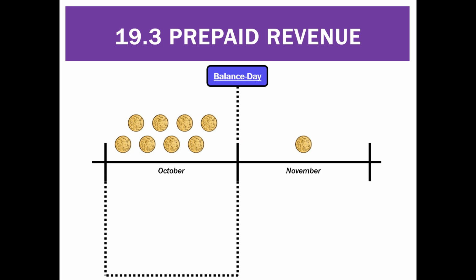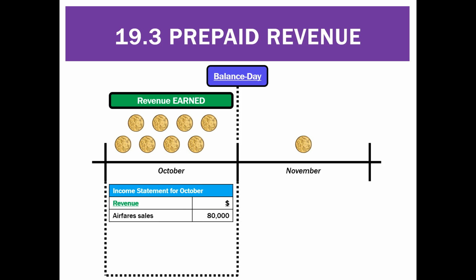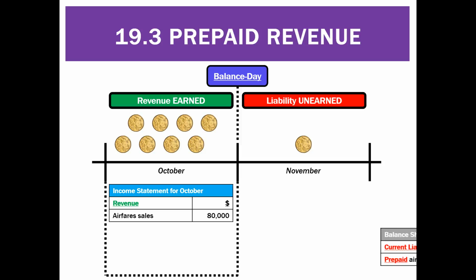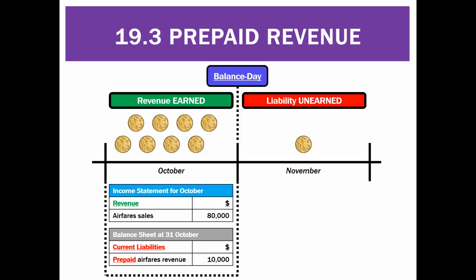So if we were to do our financial reports at the end of October, we've got the revenue that's been earned. So in our income statement, we have revenue, airfare sales, $80,000. But we'd also need to include this liability for the unearned part, and we put that in the balance sheet as a current liability, and we'd call that prepaid airfares revenue.